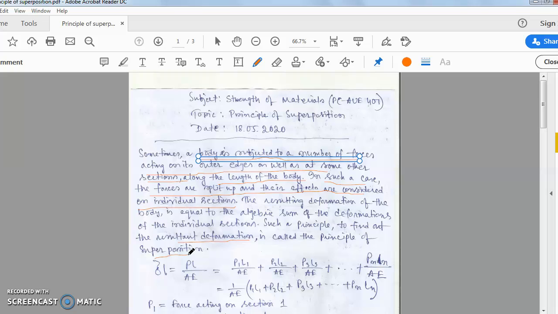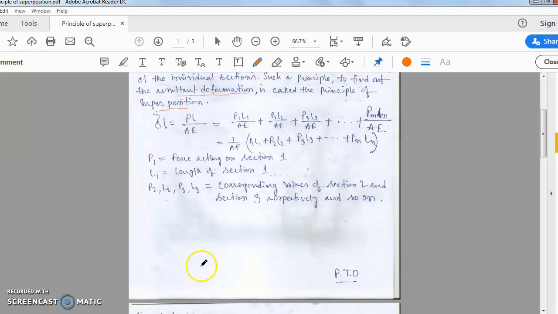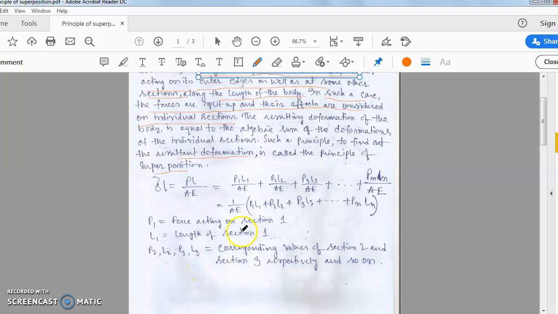Now the deformation of the whole body is basically the summation of the deformation of every individual section due to every individual load acting on those sections. So here we can see del L is nothing but del L1 plus del L2.